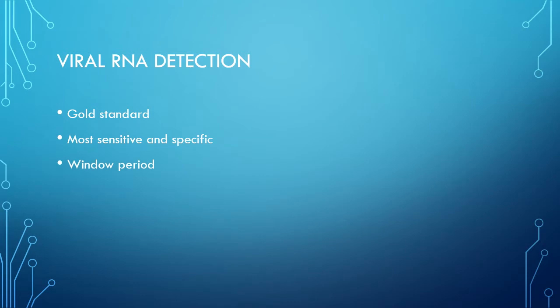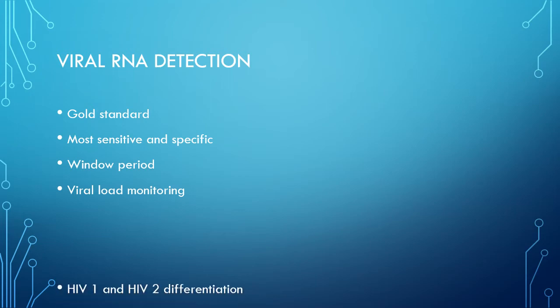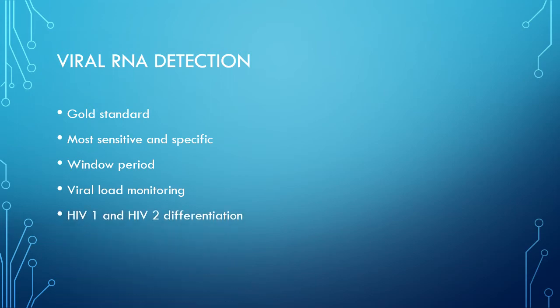It is the best tool for diagnosis of HIV during the window period, which also detects HIV earlier than all available methods, as early as 10 to 14 days post-exposure. This test is also useful for viral load monitoring with the help of RT-PCR.